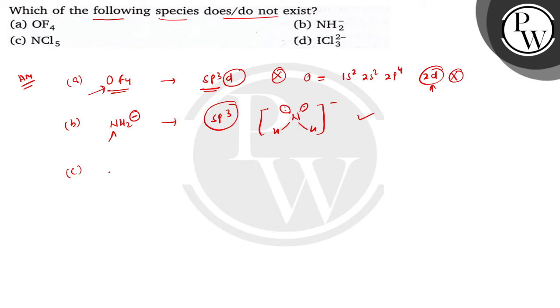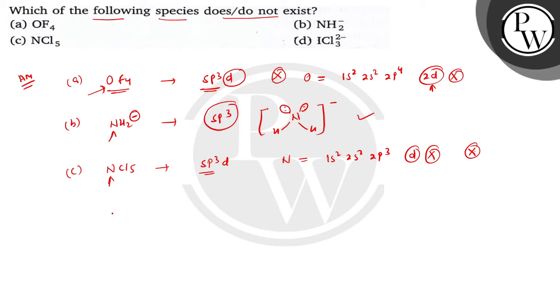In case of NCl5, here also the central atom is nitrogen and the hybridization should be sp3d, and in case of nitrogen also there is no d orbital. As you see, the electronic configuration of nitrogen is 1s2 2s2 2p3. There is no d orbital, therefore sp3d hybridization is not possible and this molecule will not exist.